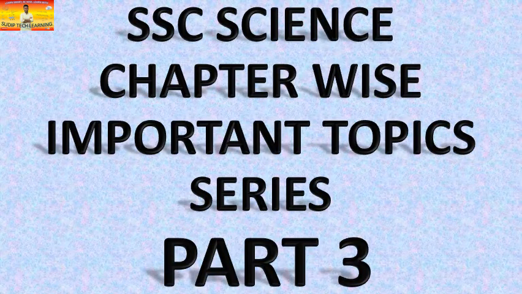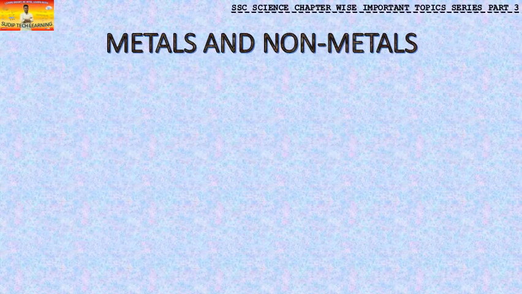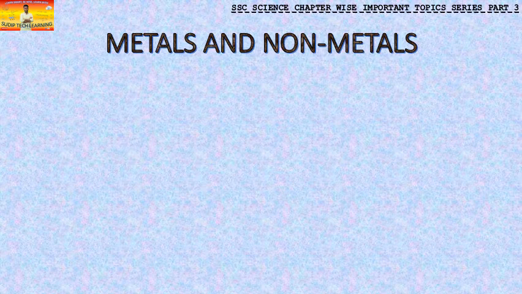Hello everybody, welcome to the SSC Science chapter-wise important topics. Part 3 of this series is out today, and in this part we are going to discuss the first half of the chapter Metals and Non-metals. So let's start with it. As the name suggests, this chapter is related to the properties of metals and non-metals, and in the later part we are going to discuss their occurrence, how they occur and how they can be extracted from the earth.